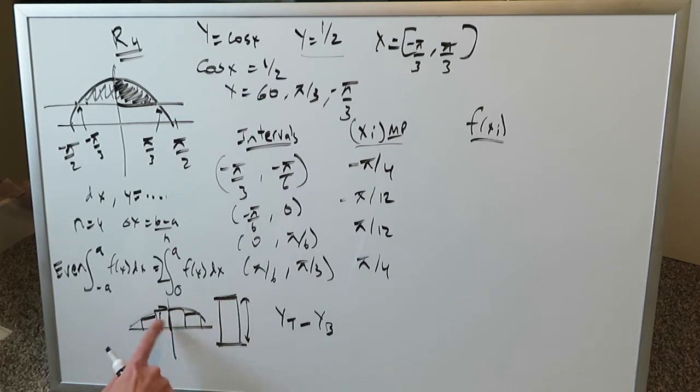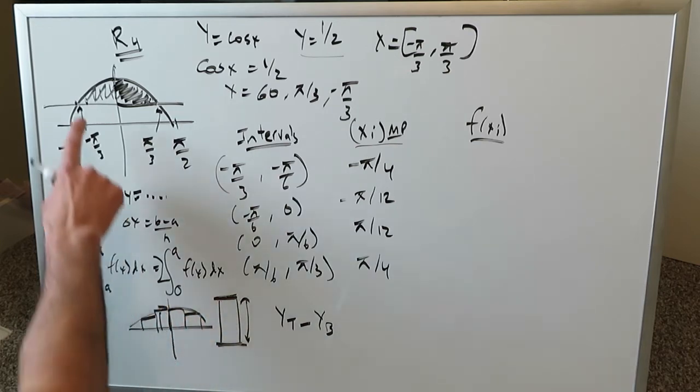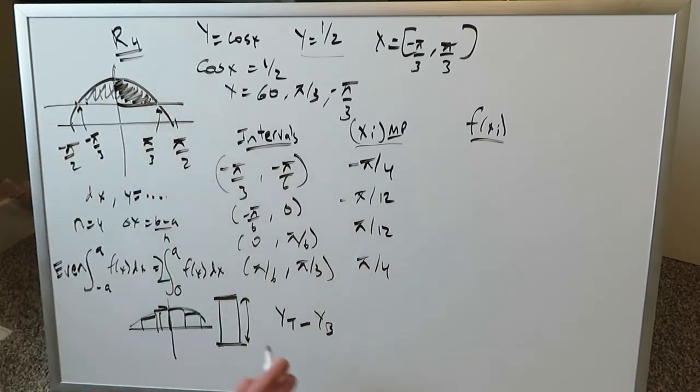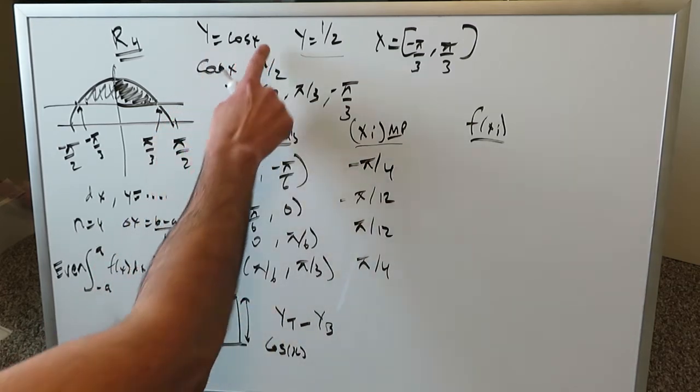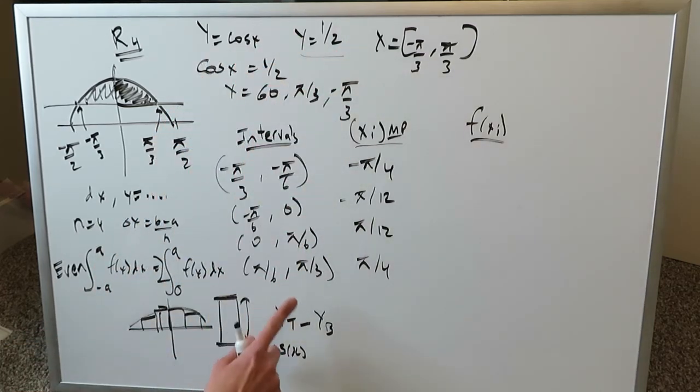Now what is the top boundary of each of these rectangles? It's this cosine function. So the cosine function serves here as my top boundary curve. Here the y represents that the equation is in the y equals format, y equals cosine x. And the b here represents bottom. What's the bottom boundary curve for each of these Riemann rectangles?